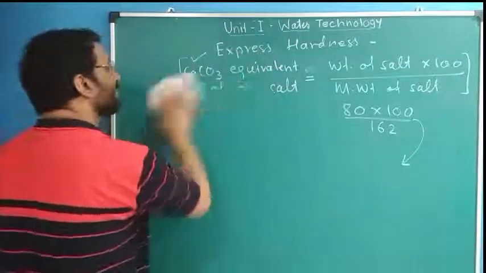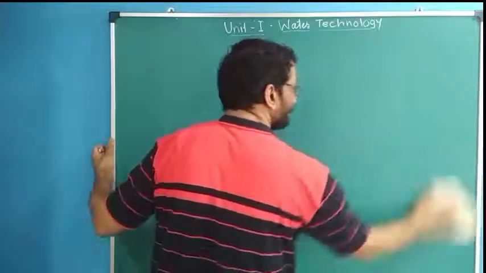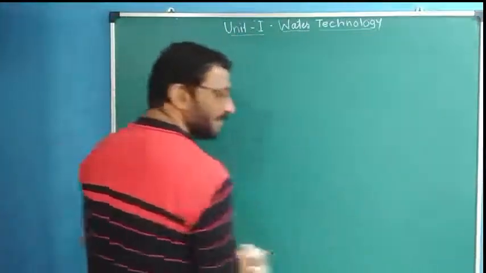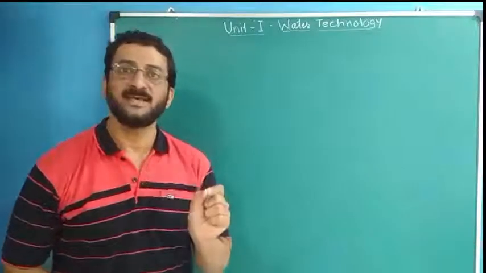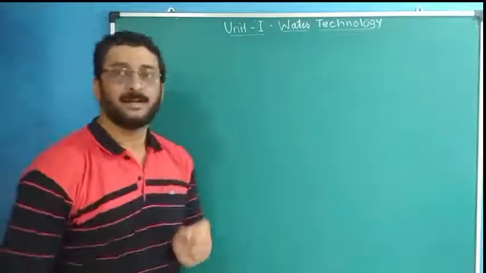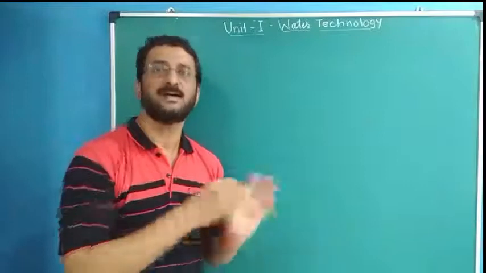Hardness is always expressed in the form of CaCO3 equivalent. Suppose my water has a hardness of 90 milligrams per liter; the proper wording is 90 milligrams of CaCO3 equivalent per liter.